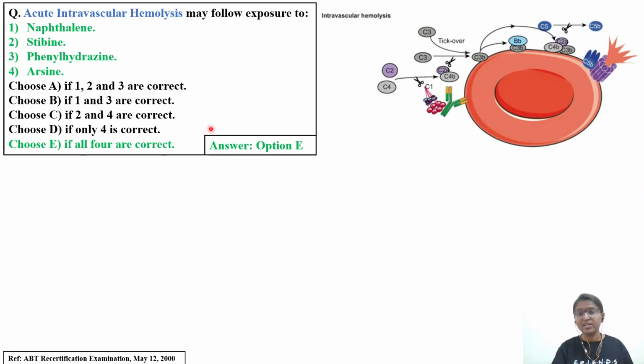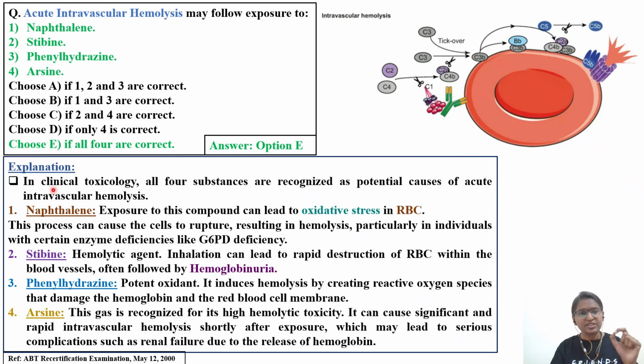Let's understand each and every option: what the mechanism is, how they are going to disrupt your RBC membrane, how they are going to cause its rupture, and how they are going to release the contents out of the RBC. This comes under the category of clinical toxicology, if you look into the ABT brochure also. All four substances are recognized as potential causes of acute intravascular hemolysis.